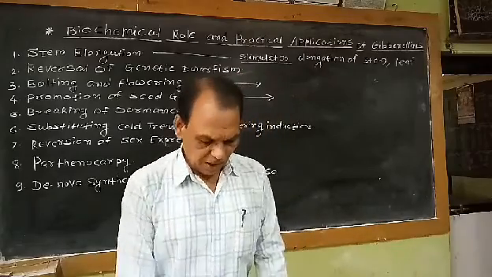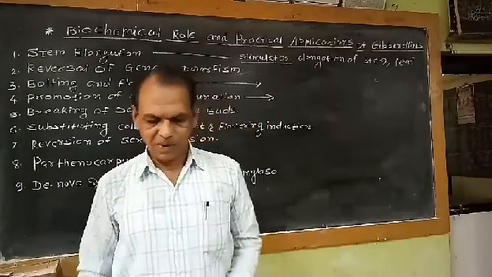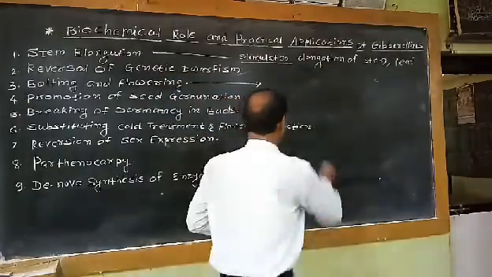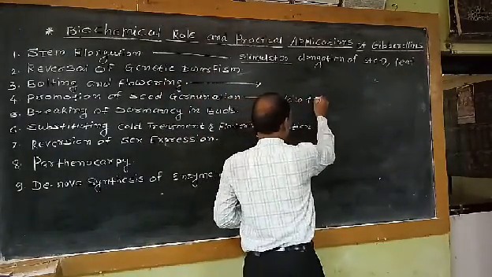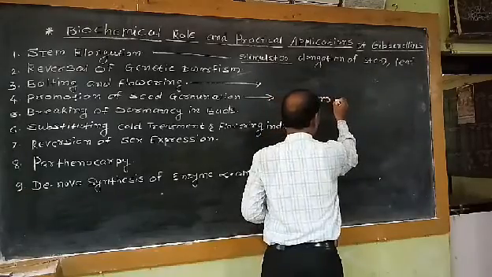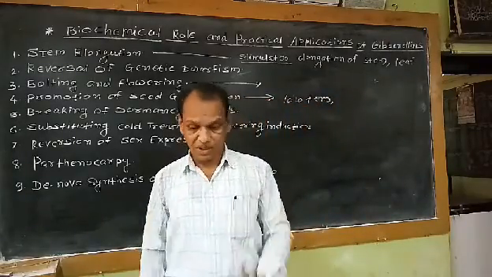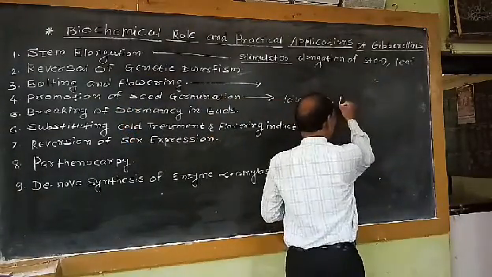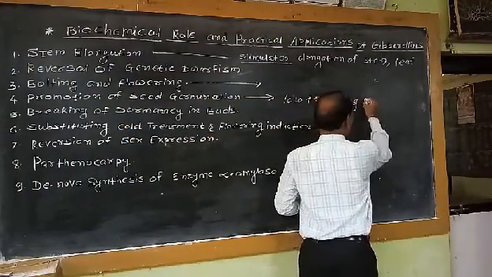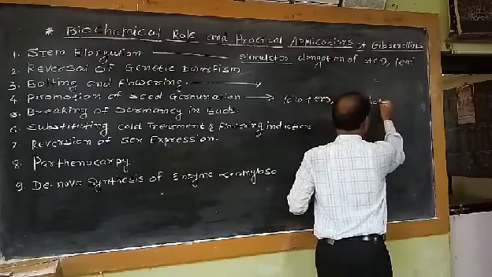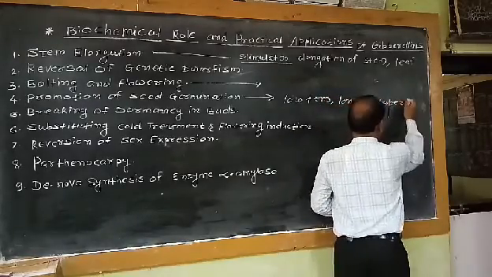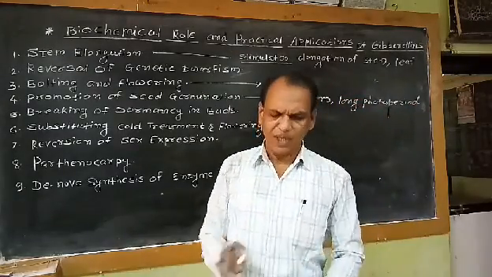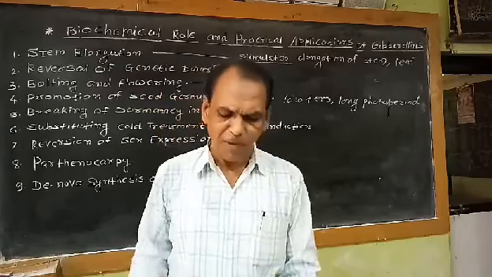But if we observe, the seeds of some plants require low temperature, and some plant seeds require a long photoperiod, or long light period, for initiation of radicle and plumule, that means for germination.